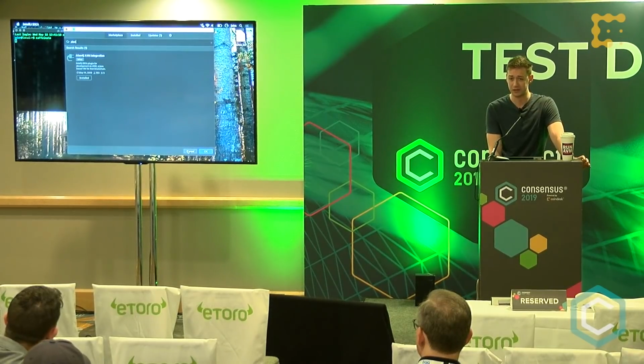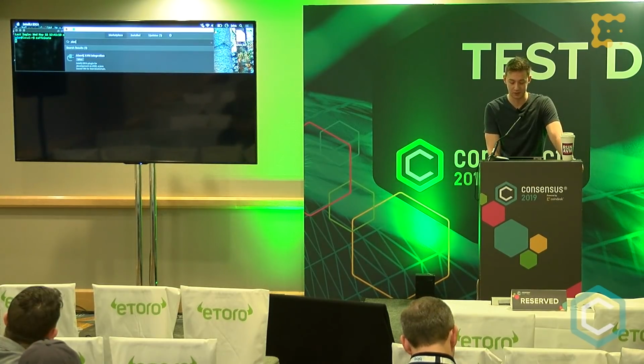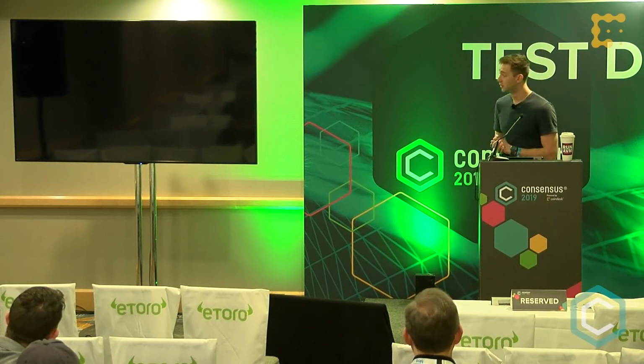You can also get the bleeding edge versions from GitHub if you want. We've got guides on how to do that, but this is just how you get the standard stuff. And that's the end of the presentation, apparently.